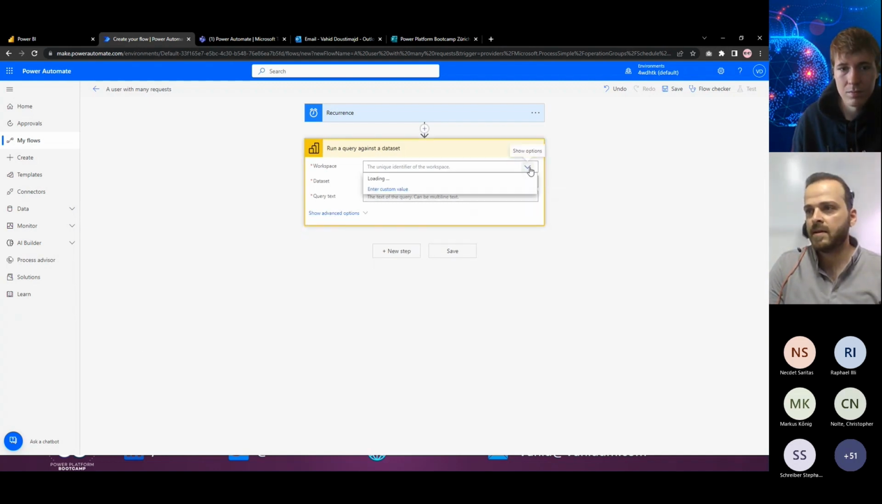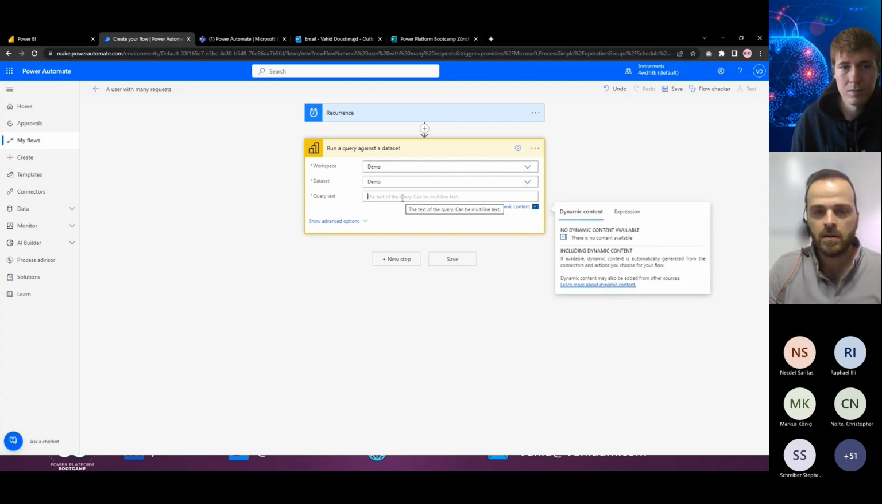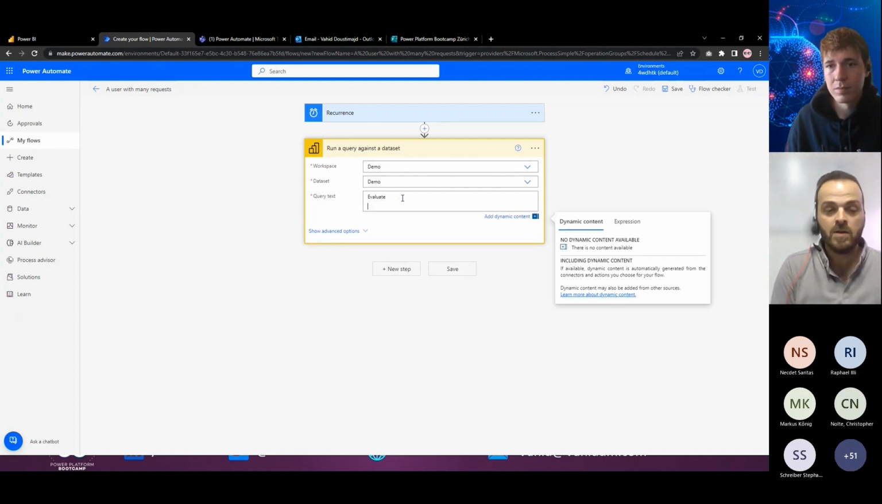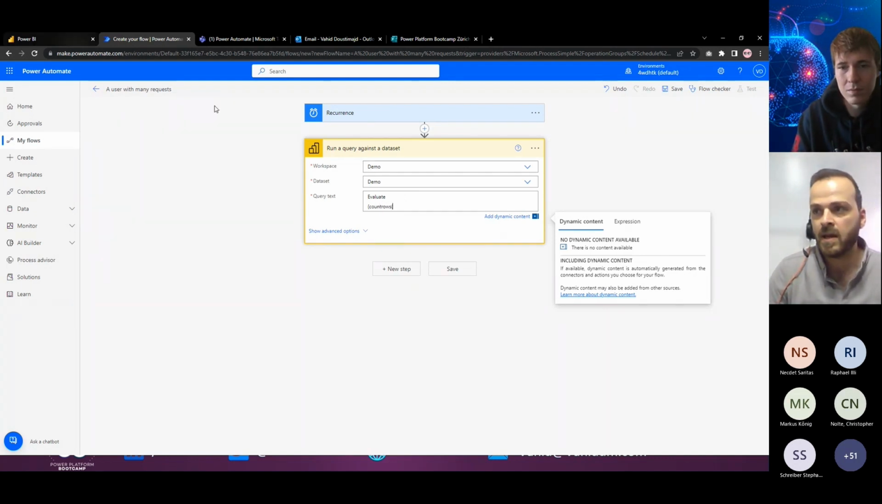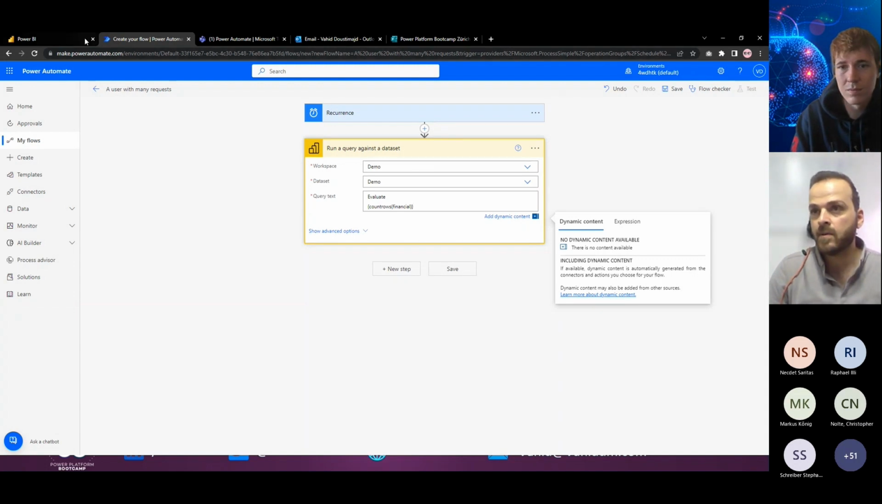So I want to run that against the first workspace, the demo workspace, and my data set name is demo as well. And then you can run the query here. The first query I want to run is very easy. Evaluate, and then we need to write the DAX query, the same as we would do inside DAX Studio. A very easy one, just count rows, and then I have one table here, which is the financial table, if I write it correctly, and then I can run it there.